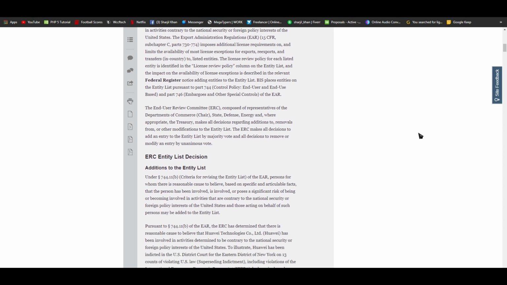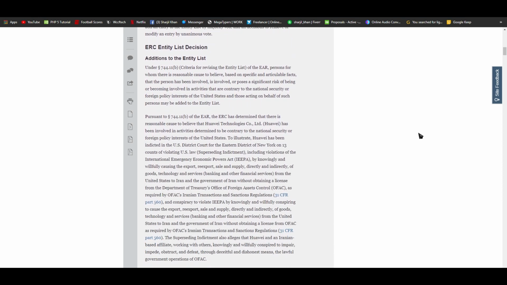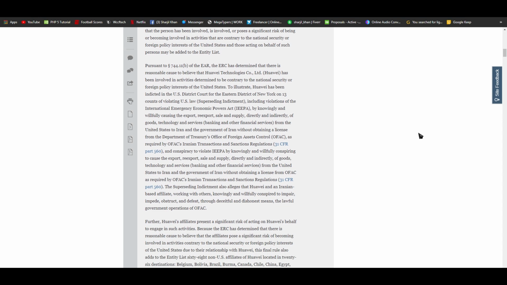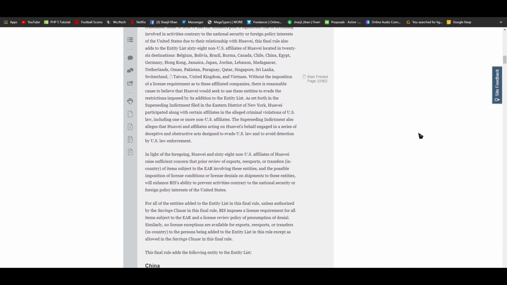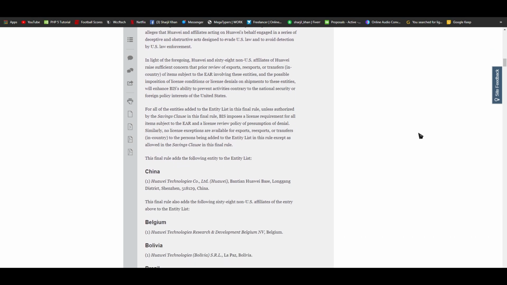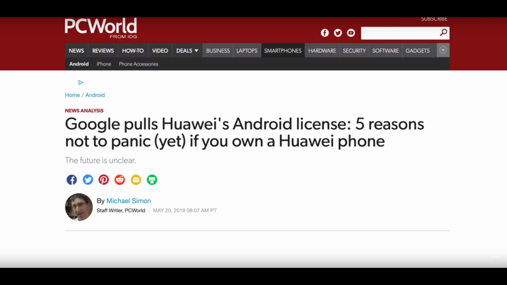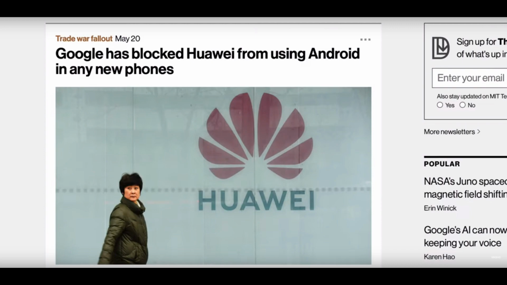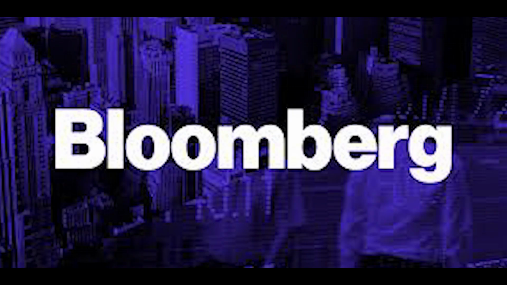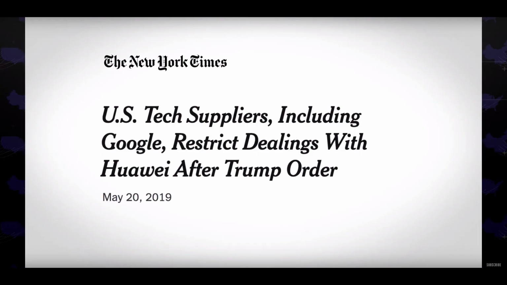So as Huawei was added to the blacklist, that means no company from the USA can do any kind of business with Huawei, following the order by the Trump administration. On 17th May, Google publicly stated that it will obey the administration's order. Right after that, on May 19, Intel and Qualcomm joined Google. Neither company issued a statement, but sources cited by Bloomberg said that the companies would comply with the order.